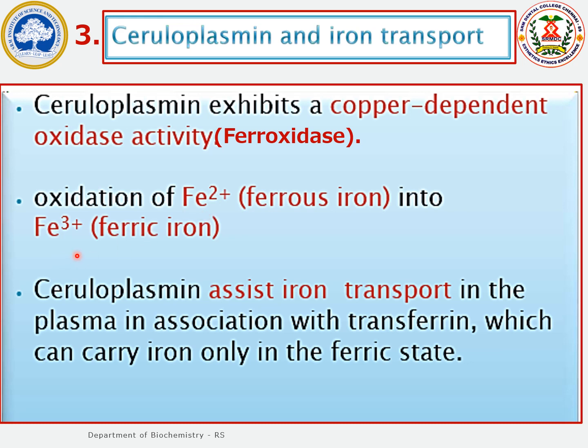This conversion enables the binding of a protein called transferrin to the ferric iron, thereby enabling iron transport. Thus ceruloplasmin assists iron transport just by converting ferrous iron into ferric iron. Then the ferric iron can bind to transferrin protein and be transported to the organs.